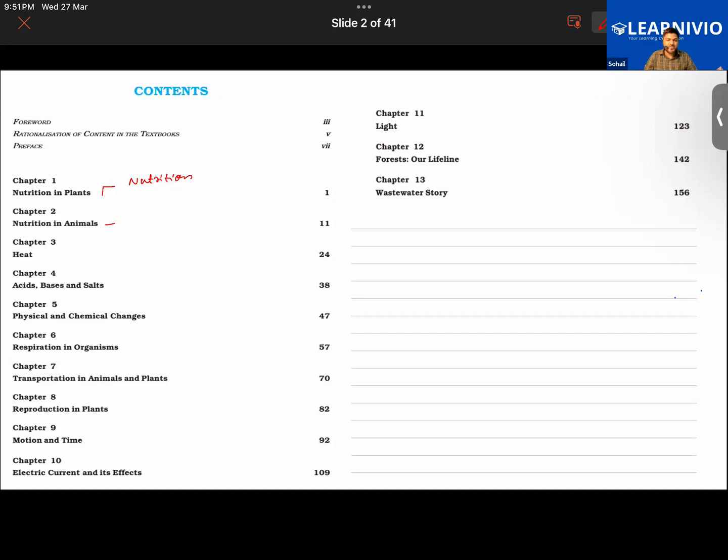Nutrition in plants is different, while nutrition in animals is different. And then in the case of nutrition in plants also, there are some other classifications which we'll be studying, like what is the process by which plants make their food. And the rest of the organisms are actually directly or indirectly dependent upon plants for their survival. Now, there are two types of organisms. One that can prepare their own food.